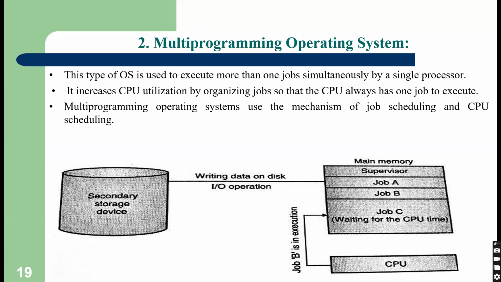Suppose there are multiple programs in the main memory, then they will be scheduled, meaning there will be job scheduling and CPU scheduling. The OS will extract the first job from the main memory, and then the CPU will be allocated, then for the second job, then for the third job. So this is how the CPU utilization is increased in multi-programming operating system.